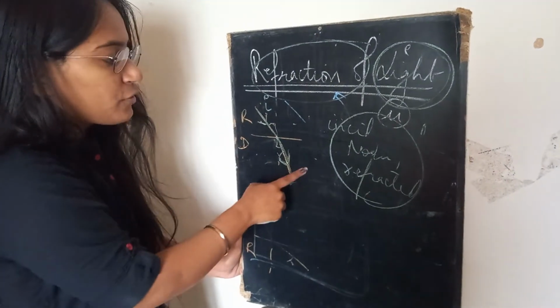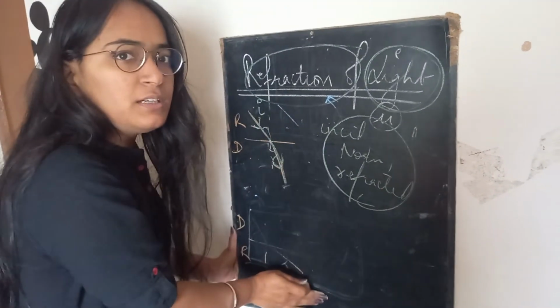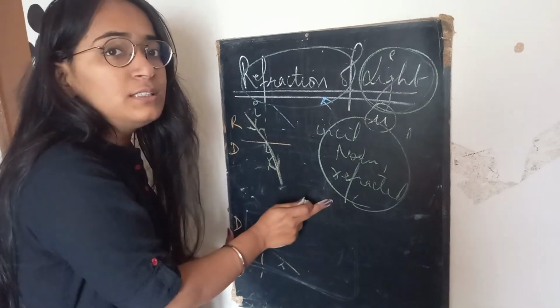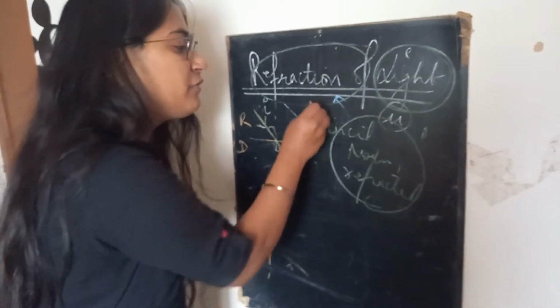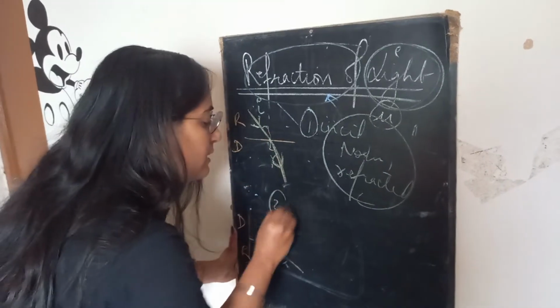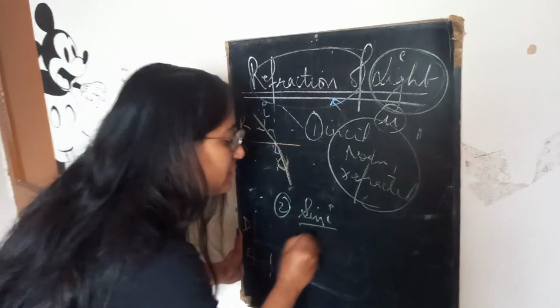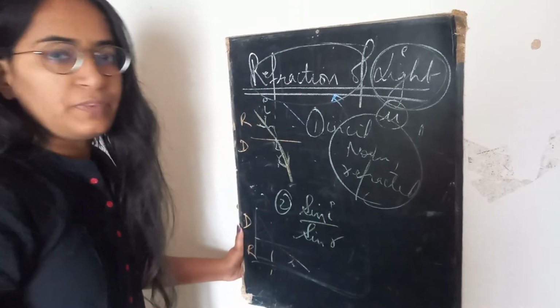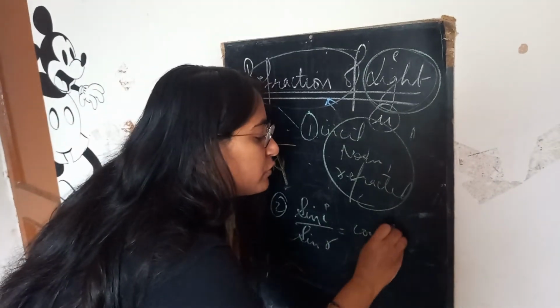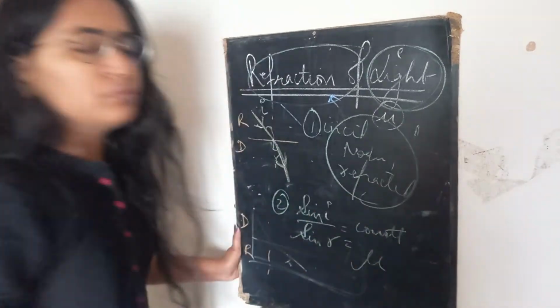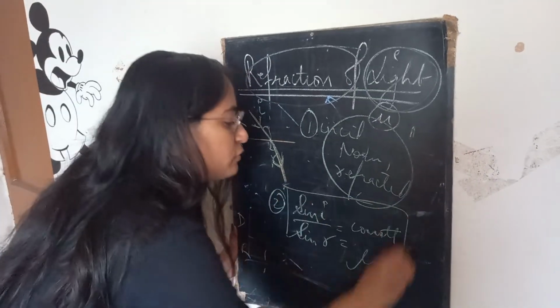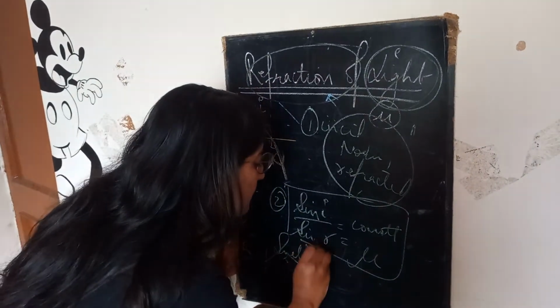All these things I have drawn on the plane of the board, so all of these are in the same plane. This is the first law. The second law says the sine of angle of incidence upon the sine of angle of refraction is a constant, which I have already told is mu. This is also better known as Snell's law.